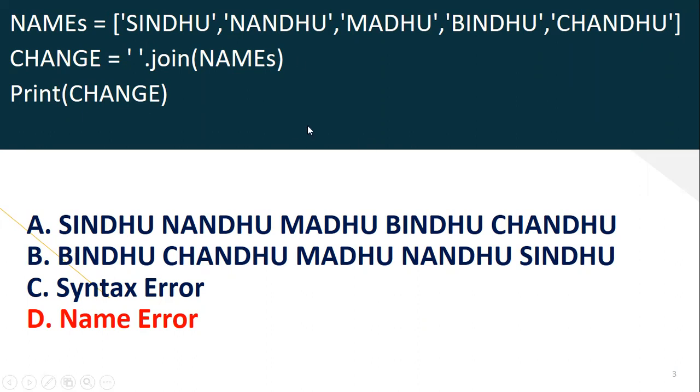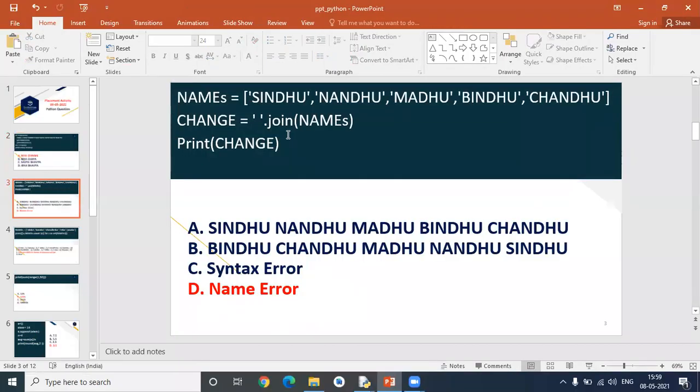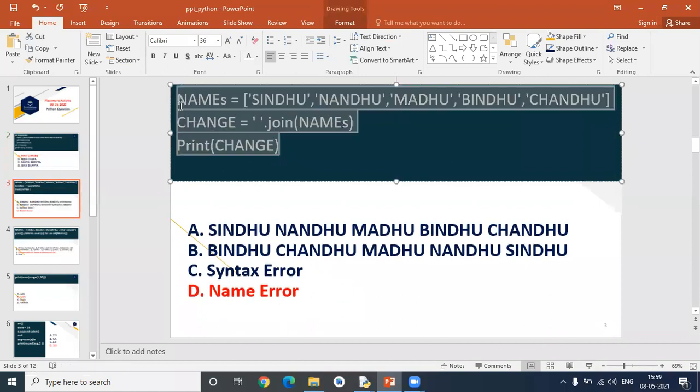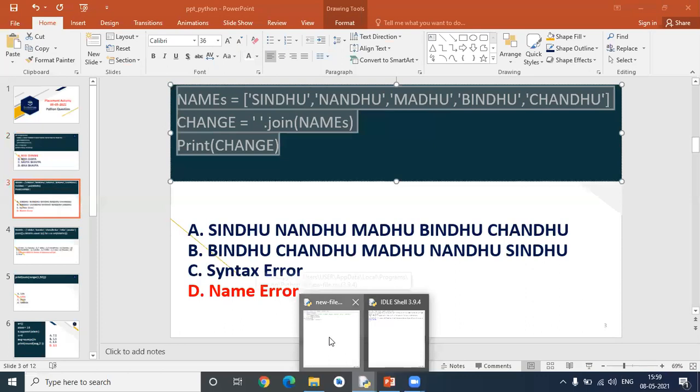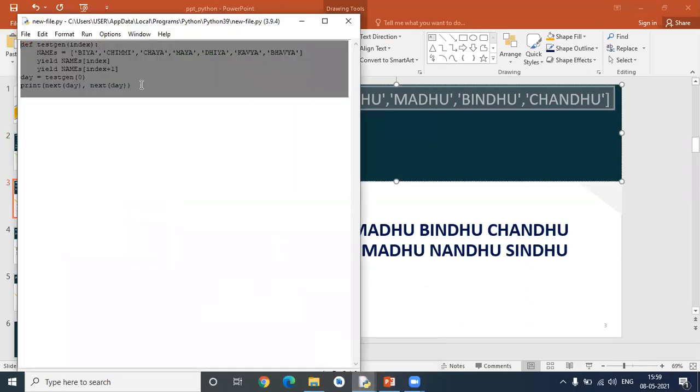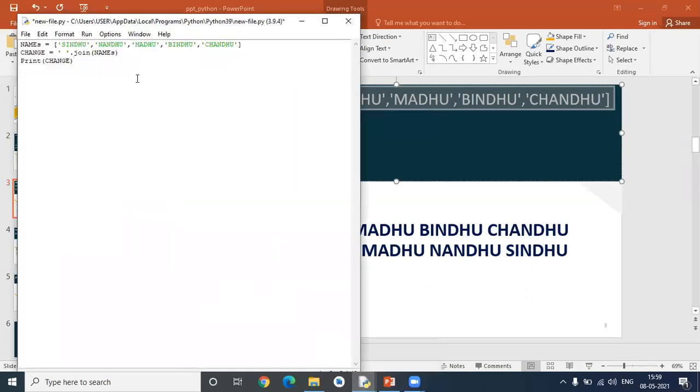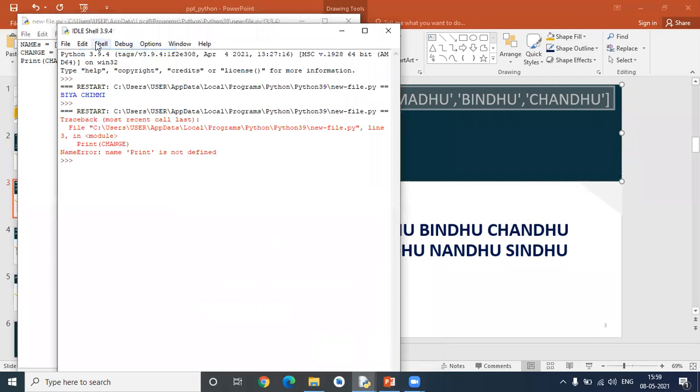So, okay, let me run this code and you will see how the output shows a name error. I'll copy the same code and paste it here, and run this code. Before going to run, please save. See here, the name Print is not defined.